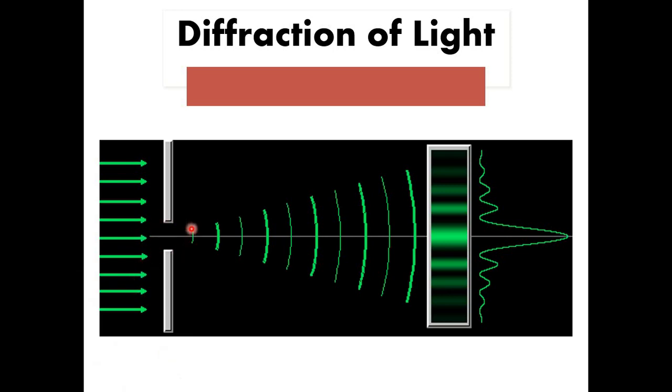Okay. So if such a case is there, you can observe the diffraction pattern. Here the diffraction pattern will look like this. Two things are provided. Like in the interference pattern that we have seen, there are alternate bright and dark bands. Here you can get alternate bright and dark bands, but there will be intensity variation. The central point or central patch will have a high amount of intensity.